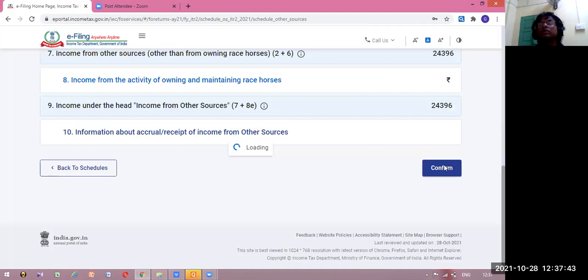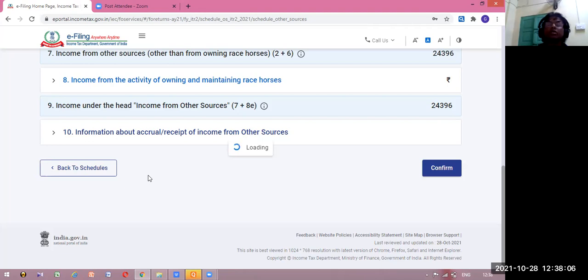Let us not go ahead. Let us go back, and if time permits, I shall fill up ITR 2 from the point of view of HUF, Hindu undivided family.